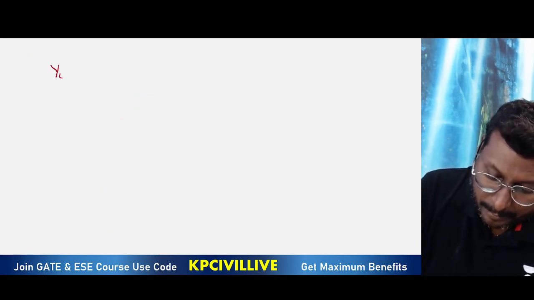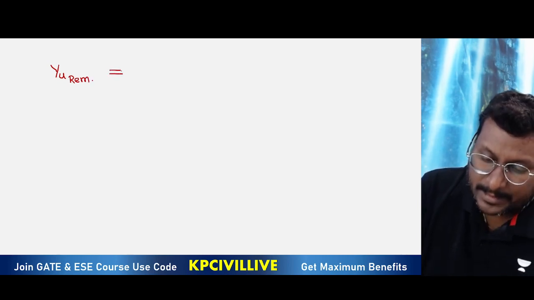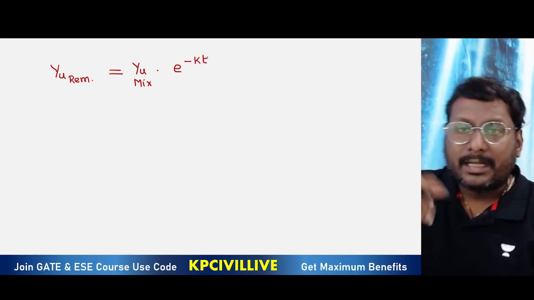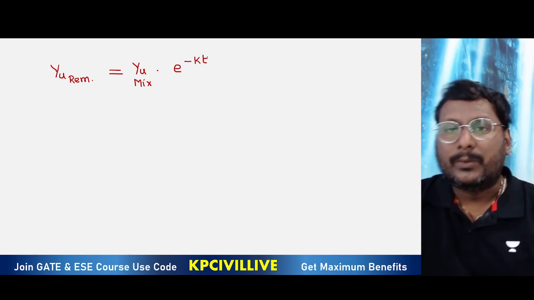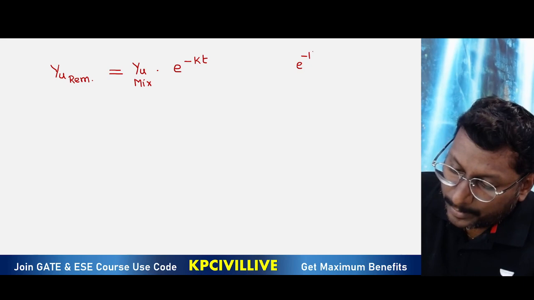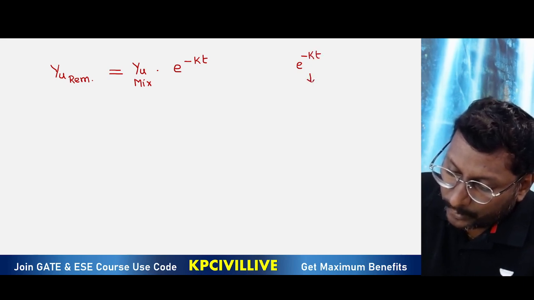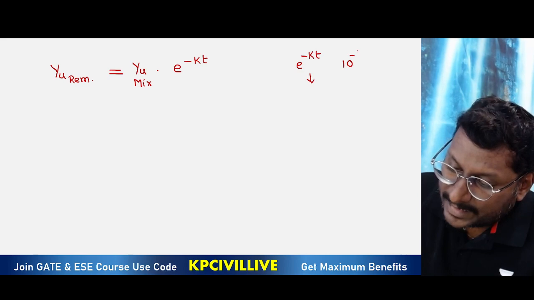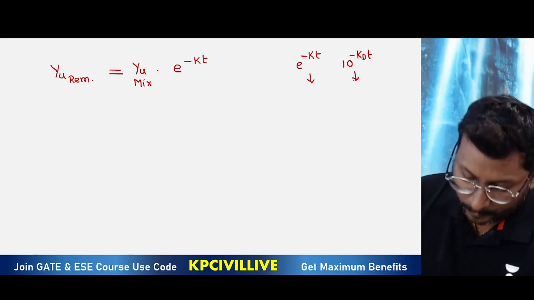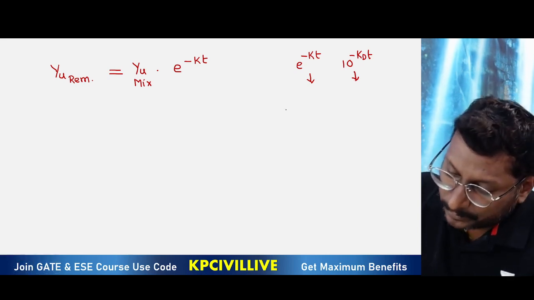Ultimate BOD remaining is required for us. Ultimate BOD of mix into e power minus kt. We may take 10 power minus kdt also, no issue, because if you check and calculate with both, using the given constant, you get the same answer. So what is the given k value?